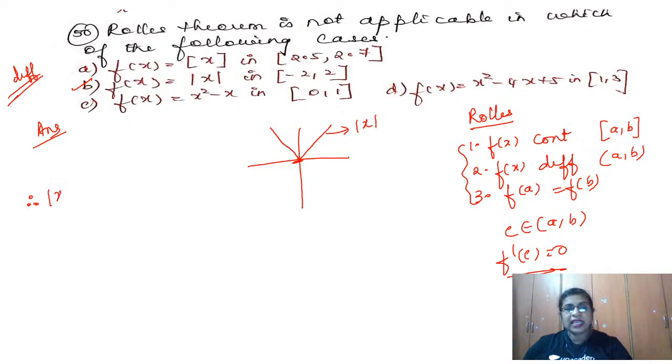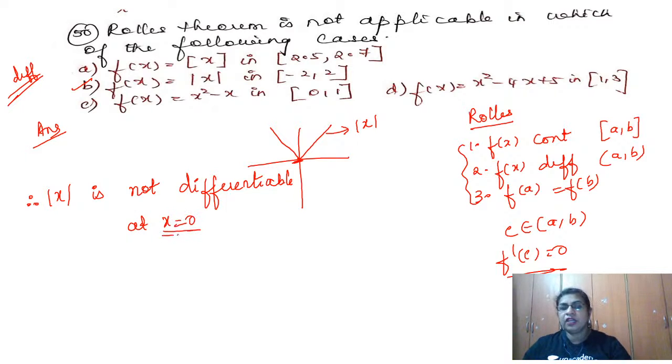Because modulus x is not differentiable at x is equal to 0. So if at any point it is not differentiable, then that condition is not satisfied. Hope it is clear. It's a simple question. You need to just understand the concept there. Yes, so we move to the next question.